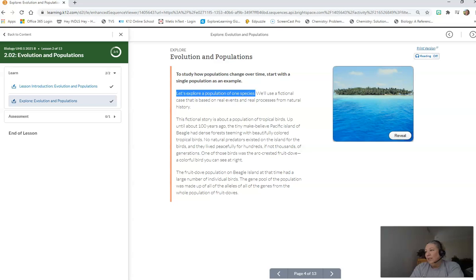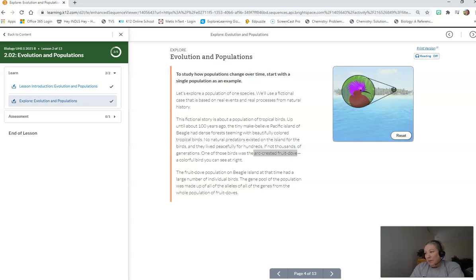This fictional story is about a population of tropical birds. Up until about 100 years ago, the tiny make-believe Pacific island of Beagle had dense forests teeming with beautifully colored tropical birds. No natural predators existed on the island for the birds, and they lived peacefully for hundreds, if not thousands, of generations. One of the birds was the arc-crested fruit dove. Again, not a real bird, we're just making up a story to illustrate real processes that can occur. A colorful bird you can see at right.